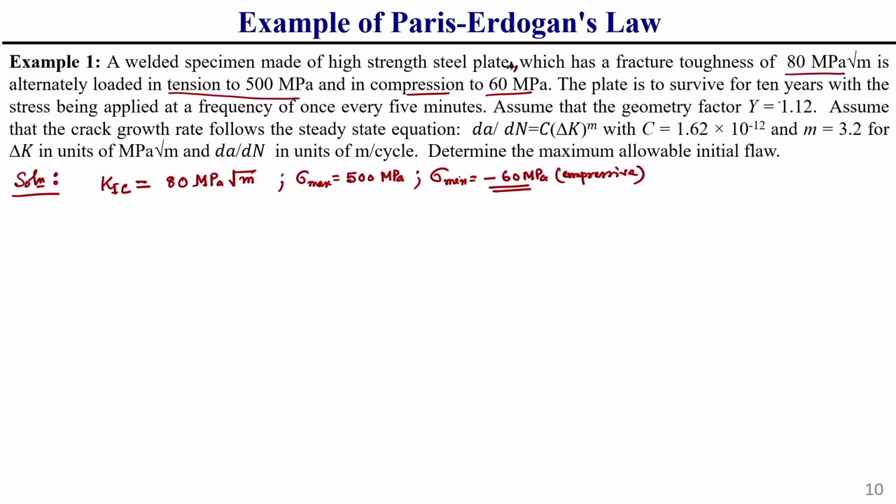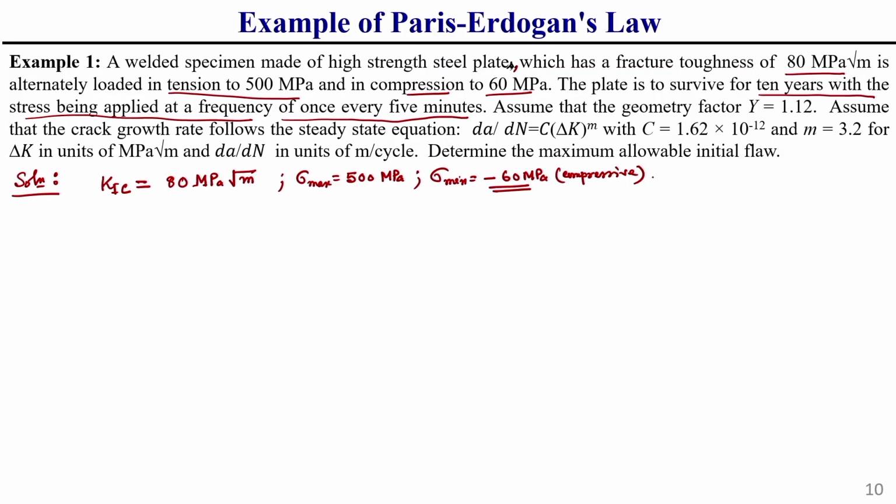So, here the plate is to survive for 10 years with stress being applied at a frequency of 1 every 5 minutes. So, what we need to find out, the plate is to survive for 10 years with the stress being applied at a frequency of 1 every 5 minutes. So, every 5 minutes there will be a stress cycle. If the plate is subjected to this for 10 years, it needs to survive, that is given.